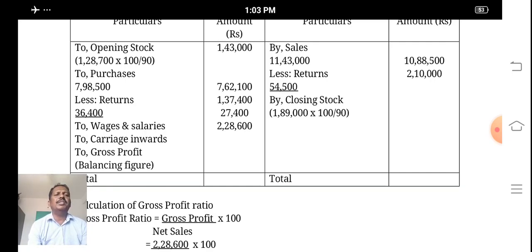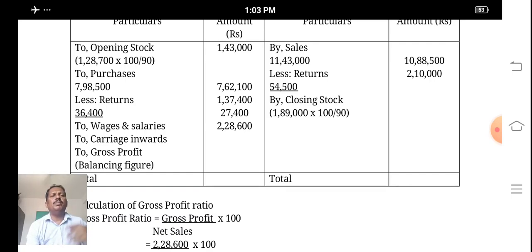And on the credit side, crediting sales by deducting sales returns, that is sales 11,43,000 less returns 54,500, we got 10,88,500 as the final amount. And closing stock also we apply the undervaluation formula: 1,89,000 into 100 divided by 90, so we got 2,10,000.